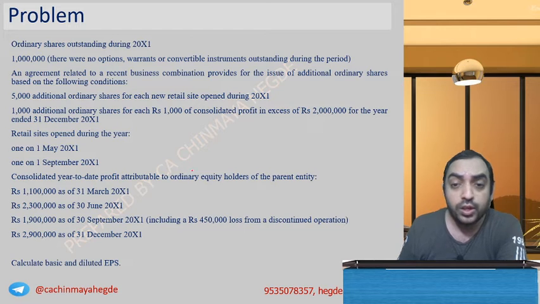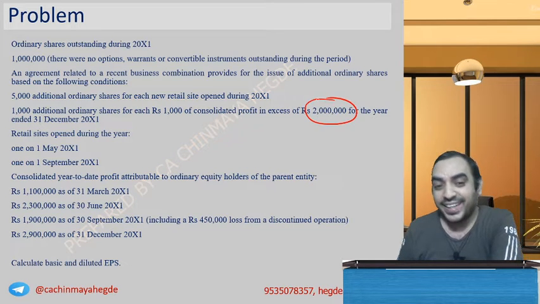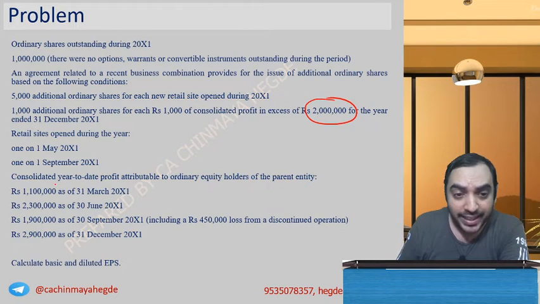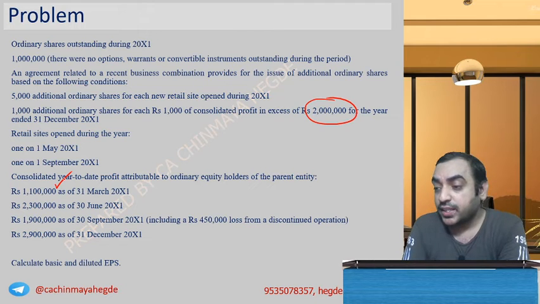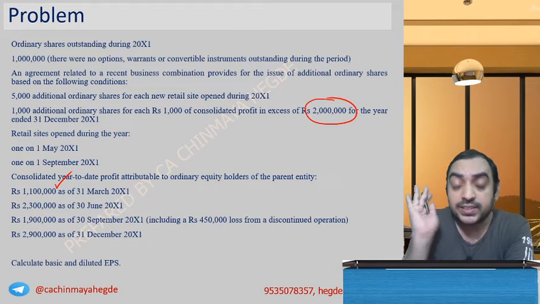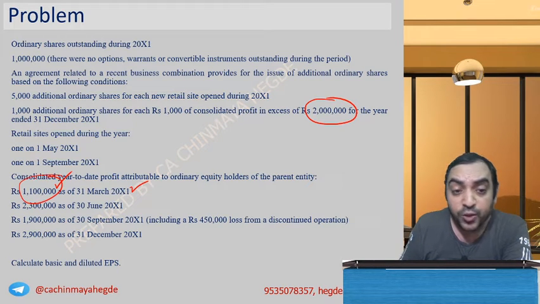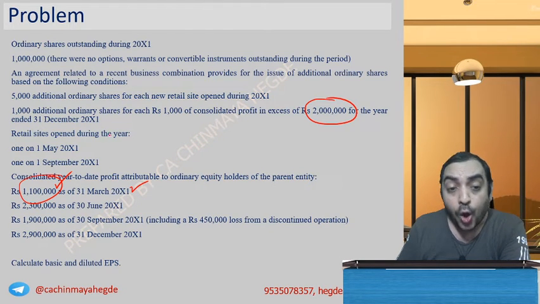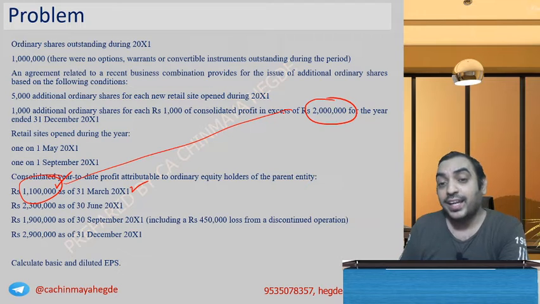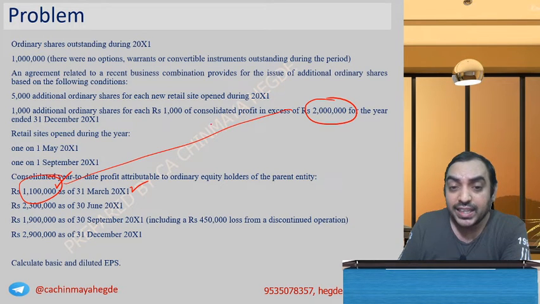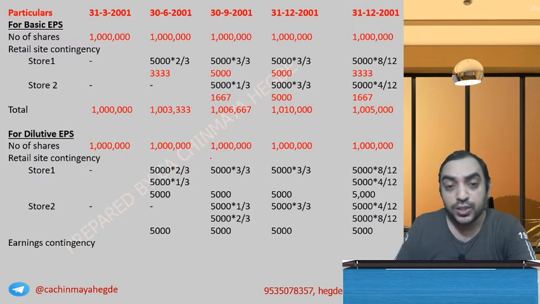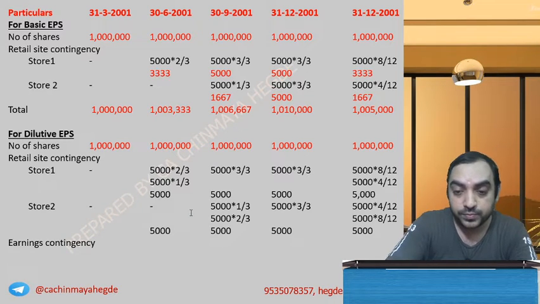What is the contingency rule? You have to make a profit of 20 lakhs. First, you made 11 lakh. What does the standard say? If March end is the end of the contingency period, how much cumulative profit did you make? 11 lakh. How much are you supposed to make? 20 lakh. So what do you do? It is not satisfied. So the first one, you make it as 0.